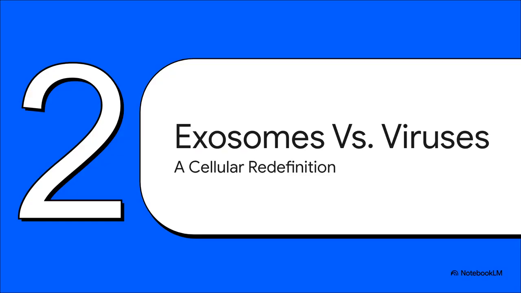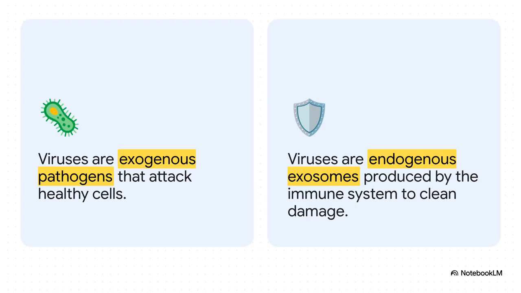dictatorship. Moving right along to Section 2, exosomes versus viruses, a cellular redefinition. Now, what's really interesting about this slide is, if viruses aren't real, how does the author explain the biological particles we actually see under microscopes? Well, in the official virology narrative, viruses are exogenous, meaning they come from outside the body to attack healthy cells and replicate. But Rehbach argues the exact opposite. He claims these particles are actually endogenous, created internally by our own cells. He refers to them as exosomes, which he describes as natural byproducts of our immune system, basically generated to clean up cellular damage caused by environmental shocks, toxins, or stress.